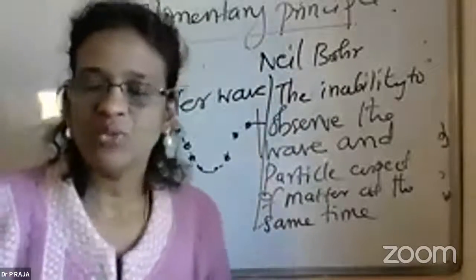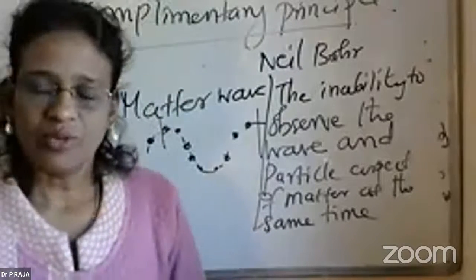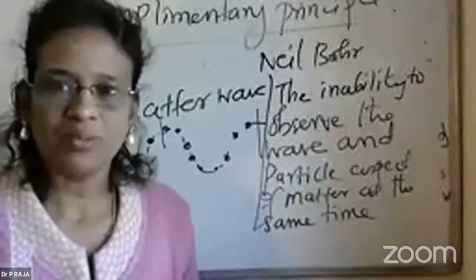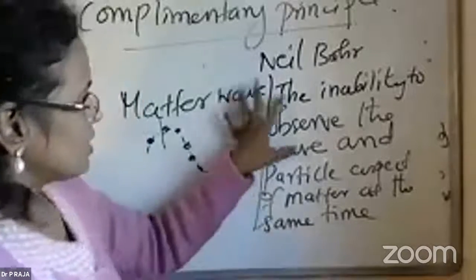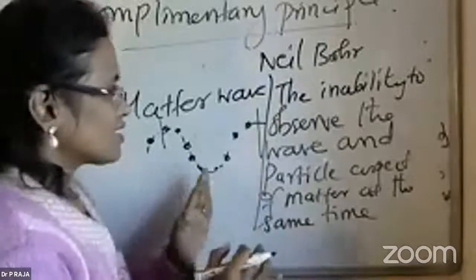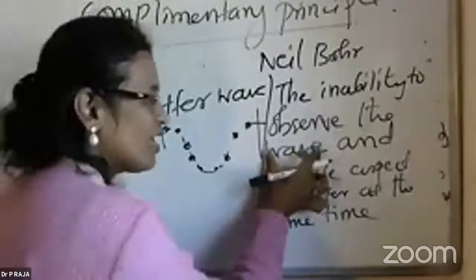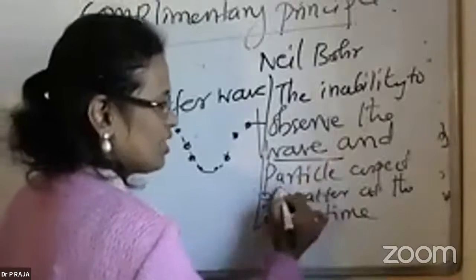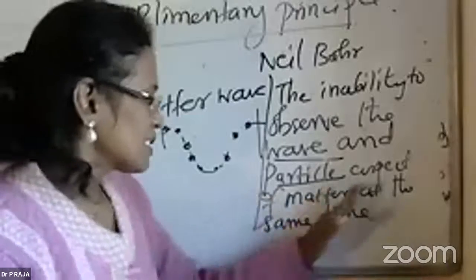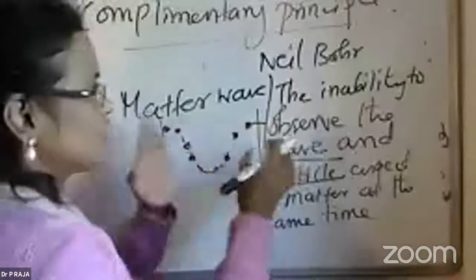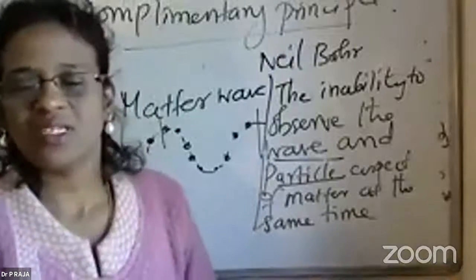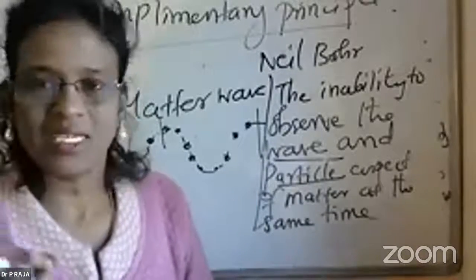Like how in Heisenberg's principle we are studying that it is difficult to find the position and the momentum simultaneously, the same way, Niels Bohr brought a concept saying that it is difficult to observe the wave and the particle aspect of a particular matter simultaneously at the same time. It is difficult to observe a particle as a wave or as a particle itself.